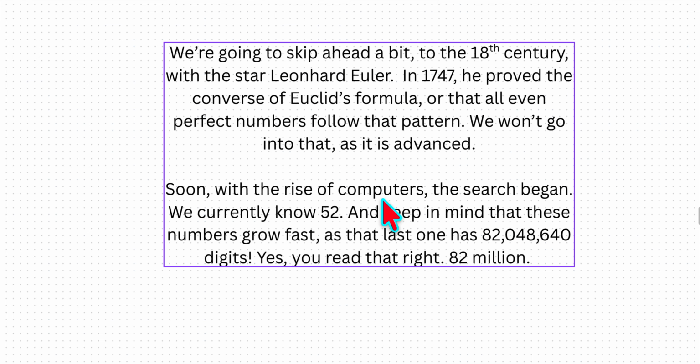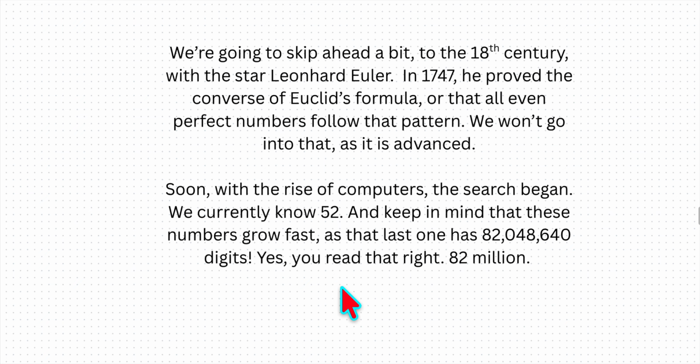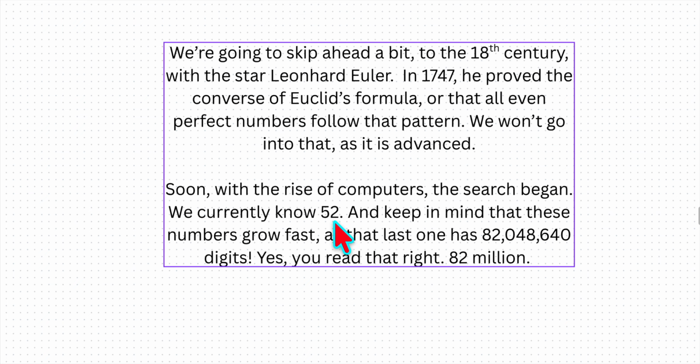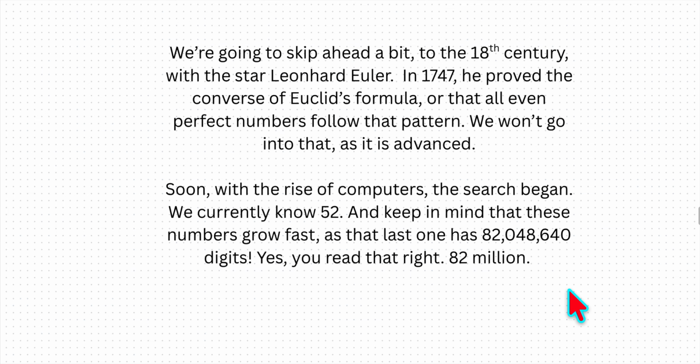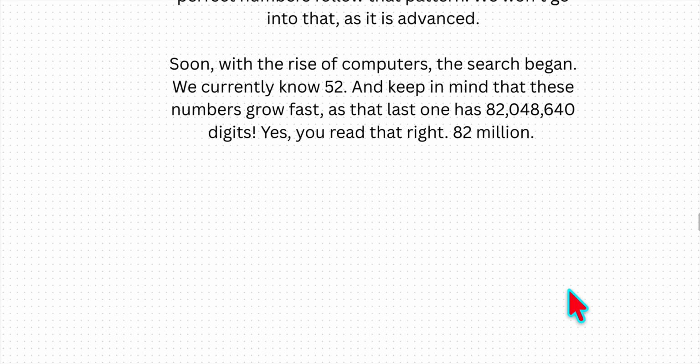Soon, with the rise of computers, the search began. We currently know 52 perfect numbers. But you're not going to go looking for them yourself, because these numbers grow fast. The last one has 82,048,640 digits. Yes, you read that right. 82 million. That's a lot of digits.